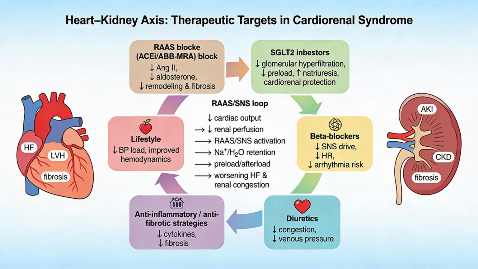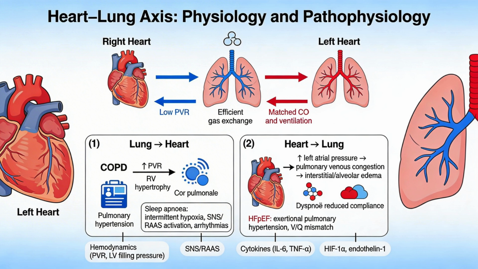The therapeutic palette for cardiorenal crosstalk includes ACE inhibitors, ARBs, mineralocorticoid receptor antagonists, SGLT2 inhibitors, IL-1 beta blockers, antioxidants like N-acetylcysteine, beta blockers, sodium restriction, and structured physical activity. The heart-lung axis is about coupling pump and gas exchange. Left-sided heart failure raises pulmonary venous pressure, causing interstitial edema and impaired oxygen diffusion. Stiff ventricles in HFpEF create exertional dyspnea via VQ mismatch and increased pulmonary pressures.